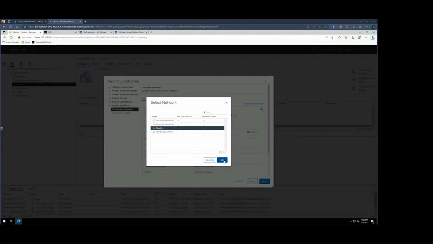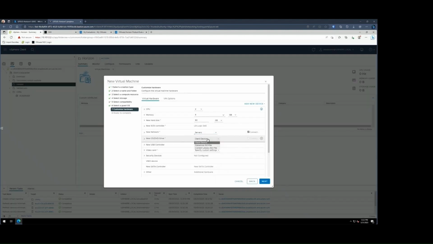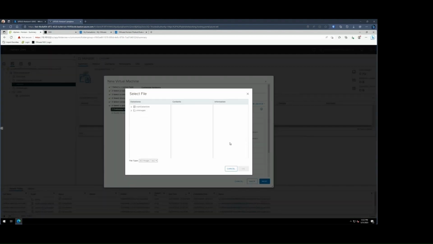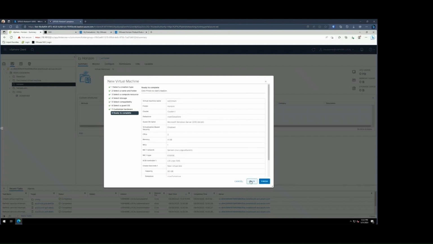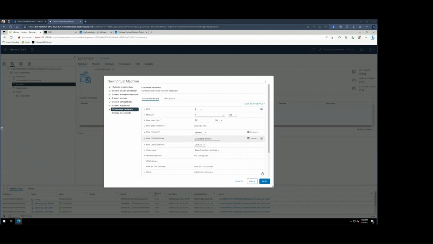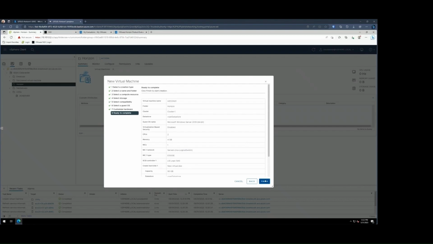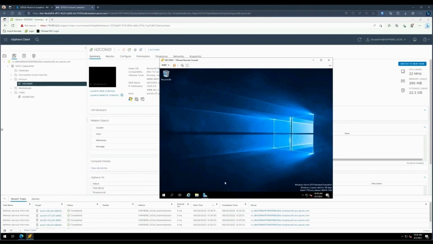Under hardware, we need to change the network to servers, our new segment. And then we need to add the data store ISO and make sure we select the Windows Server ISO image so we can install it. Make sure the ISO is connected on the right side. And then just go ahead and run through the installation.